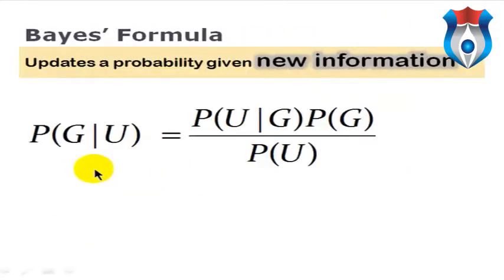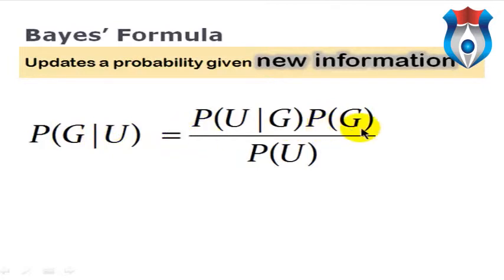So mathematically, it looks like this, where we say the probability of G given that U occurs is equal to this. This is a conditional probability because we're interested in the probability that G will occur conditional on the fact that U has already occurred.